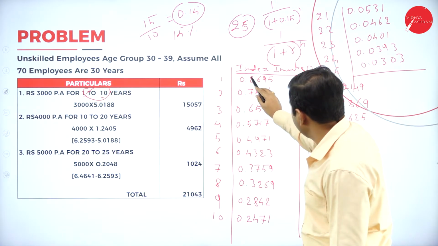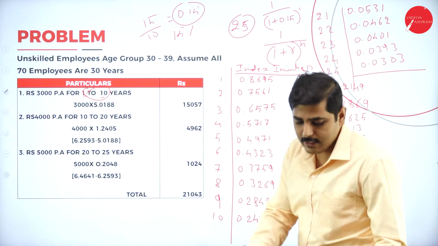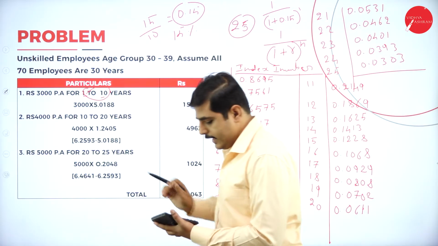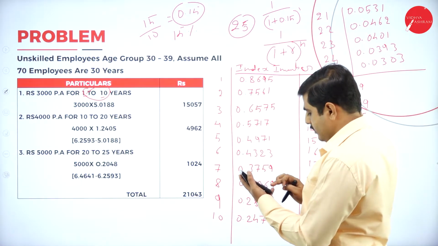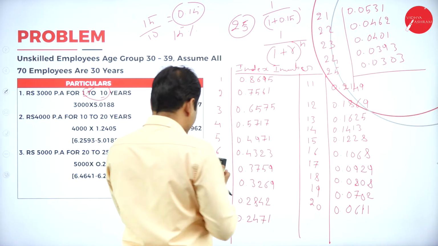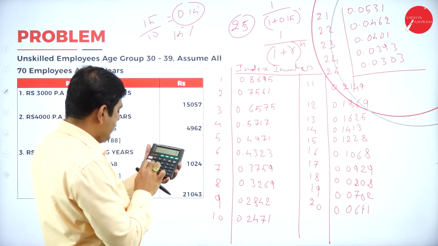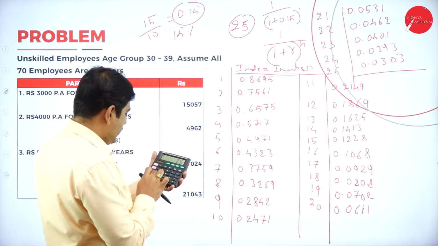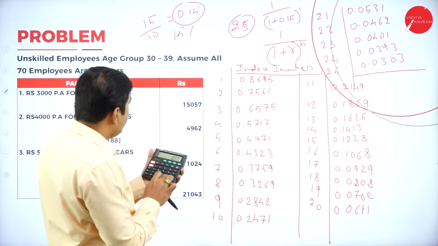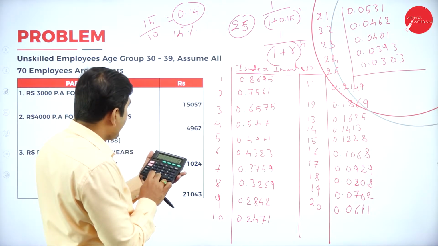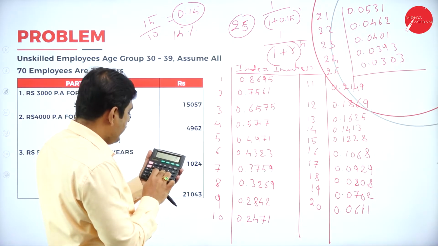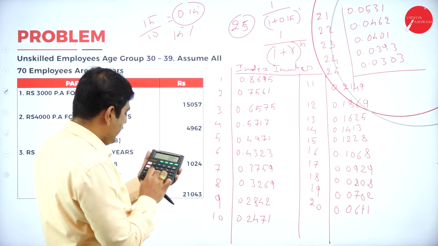So let's add from first year to 10th year. How much will you get? We should get 5.0188. So let's add: 0.8695 plus 0.7561 plus 0.6575 plus 0.5717 plus 0.4971 plus